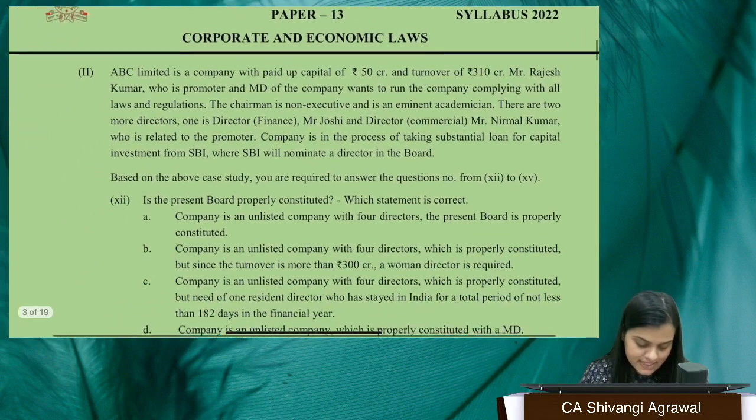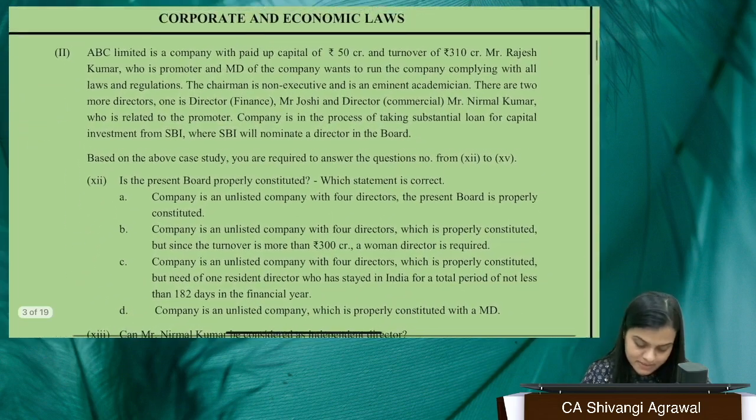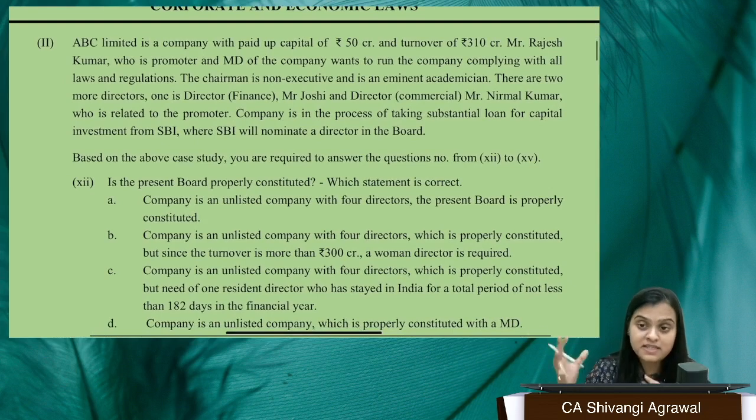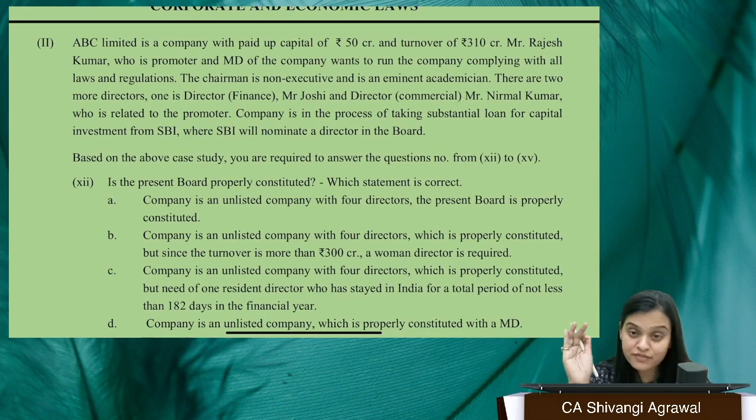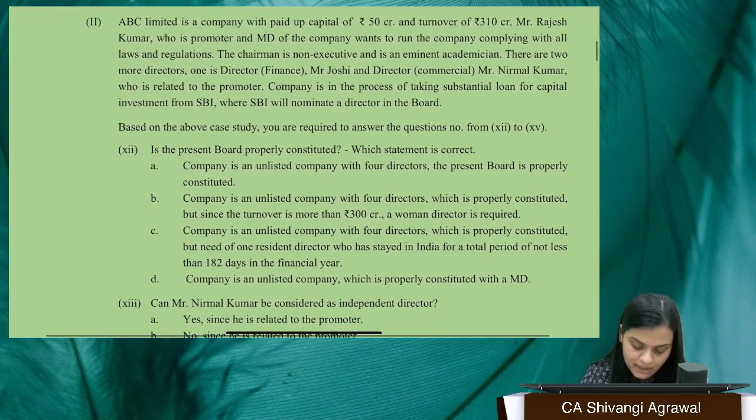Now we come to the next case study. ABC Limited. We have a case study based MCQ. ABC Limited is a company which has a paid up capital of 50 CR and a turnover of 300 CR. Fine. Mr. Rajesh Kumar, who is promoter and MD of the company.